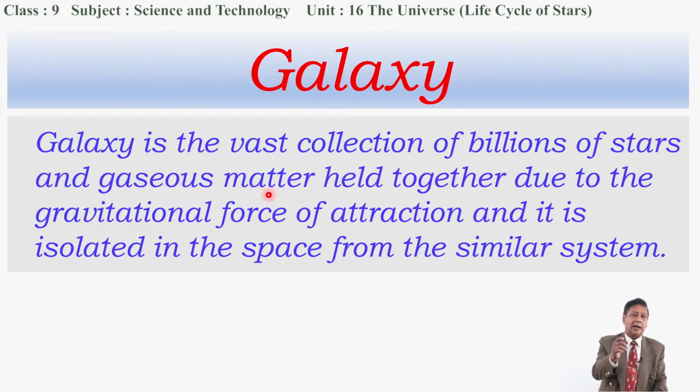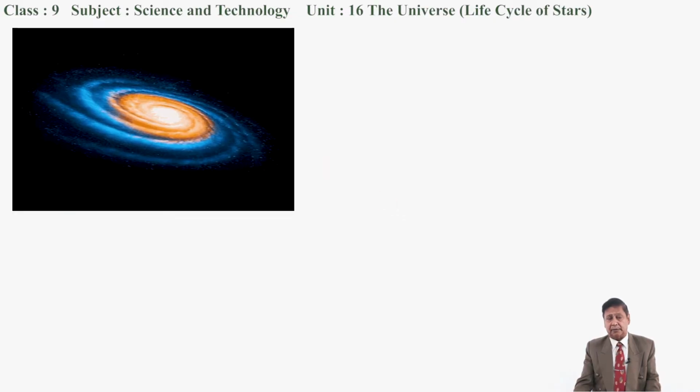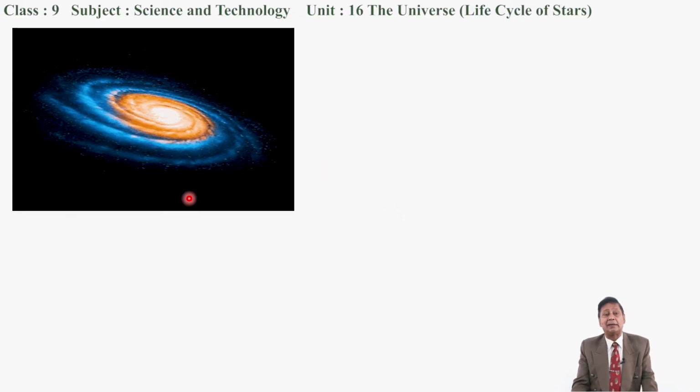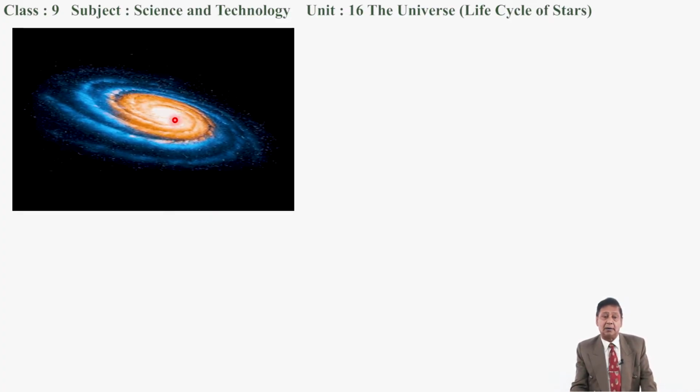Okay, now let's go to another part, types of galaxy. I think you were taught this in certain lower classes also. There are mainly 3 types of galaxy. Now I want to show the animated video of galaxies. This is a spiral shaped galaxy. Stars are arranged in such an order that they form a spiral shape, and each of the stars is rotating around a center, and this center is called the galactic center of this galaxy.